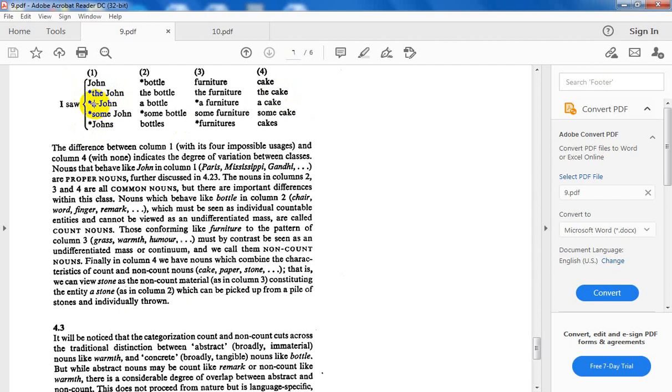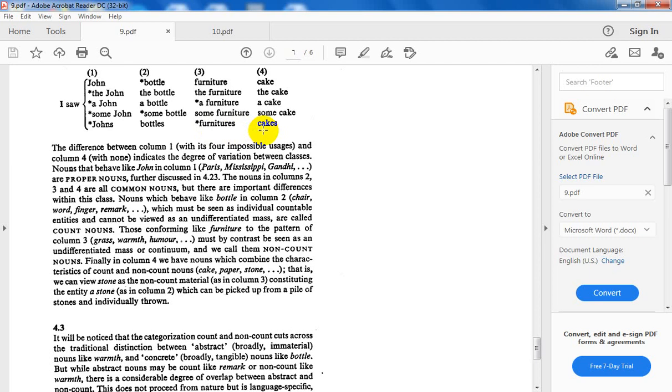A John, no, not the indefinite article. But I can say a bottle, a furniture, no, not a furniture, but I can say a cake. What about some? Some John, not acceptable. Some bottle, not acceptable. Some furniture, some cake, they are acceptable. The case of plurals, adding the s plurals: Johns, no. Bottles, yes. Furnitures, no at all. Cakes, okay.